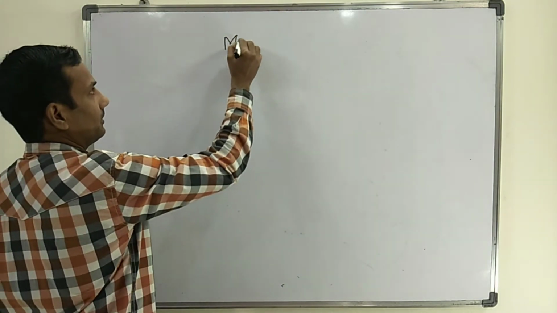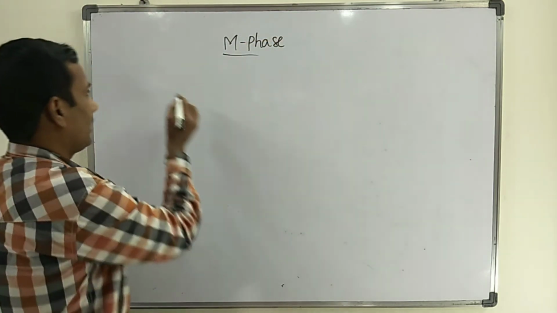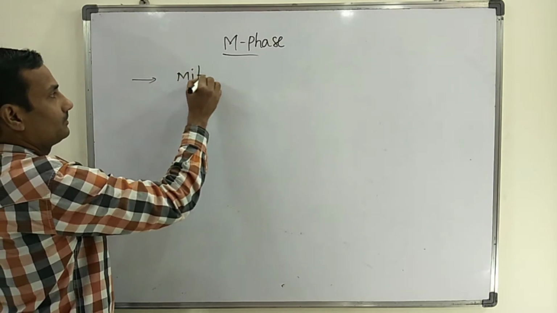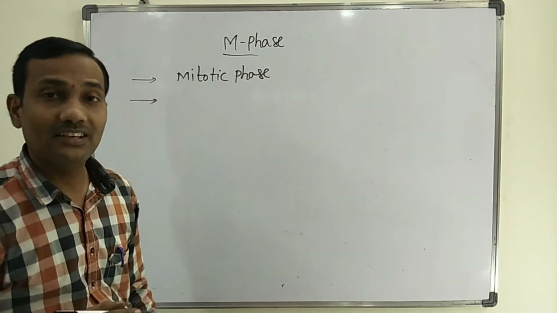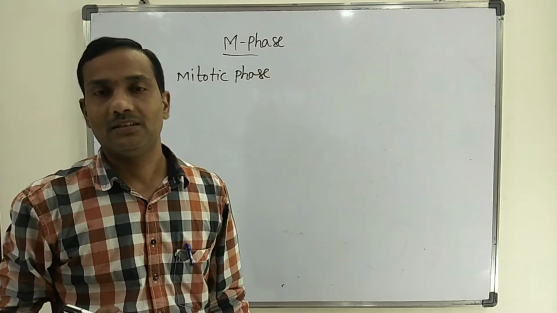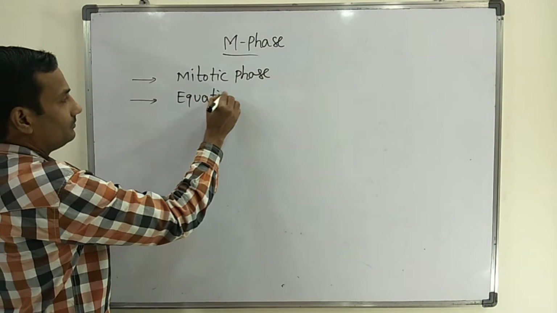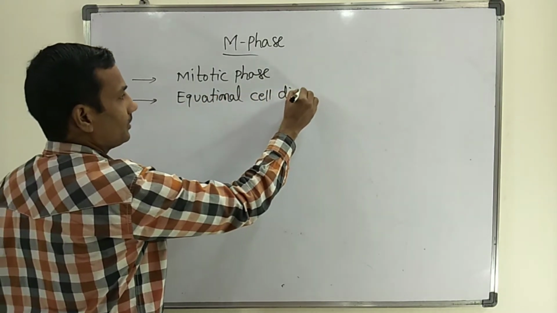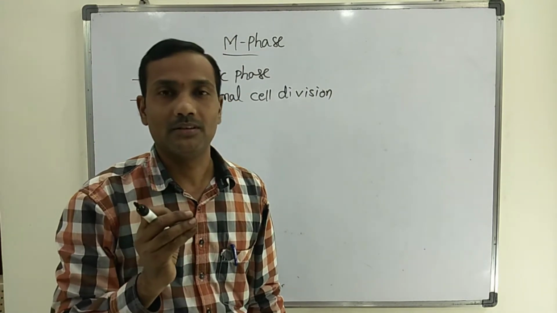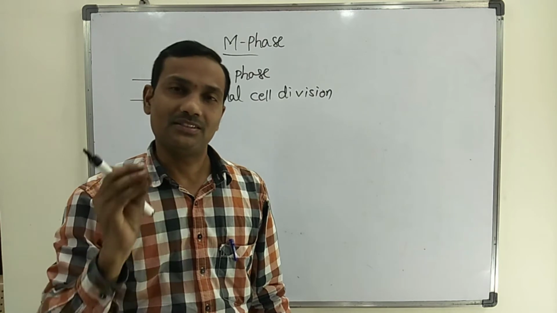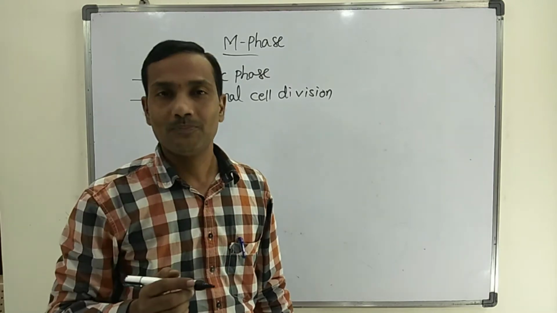Let's discuss M phase. M phase is also known as mitotic phase. This cell division, mitotic cell division, is also known as equational cell division, because during this division, whatever daughter cells are formed in mitosis, both cells consist of the same number of chromosomes, as well as they are identical to the parent cell.